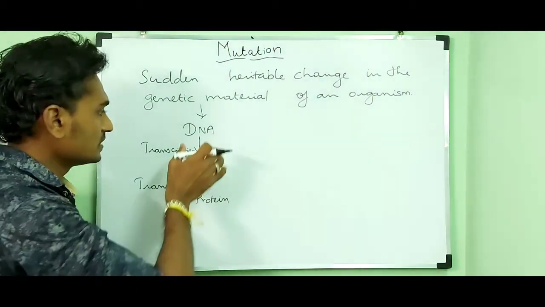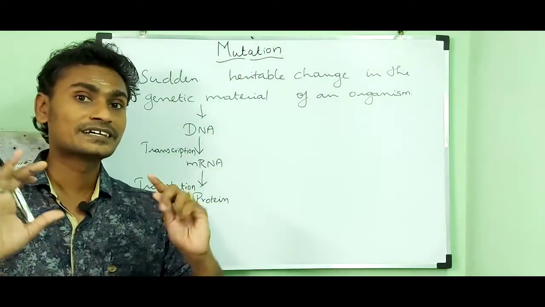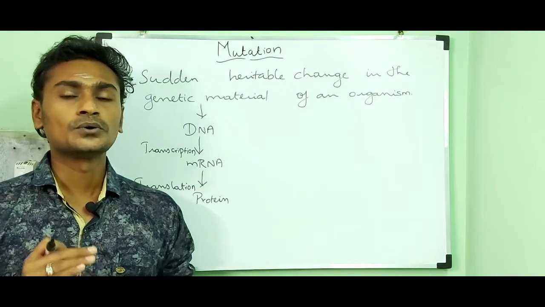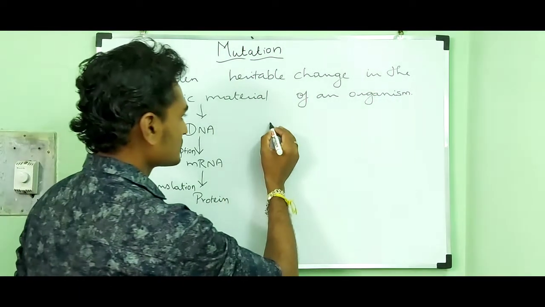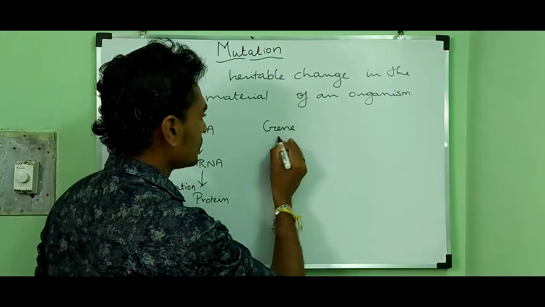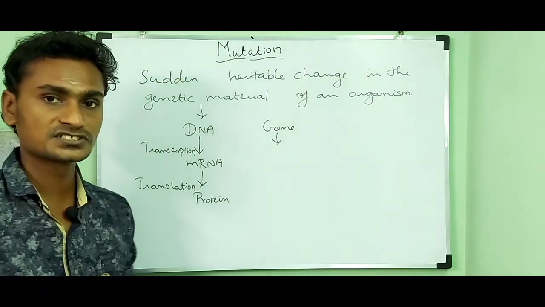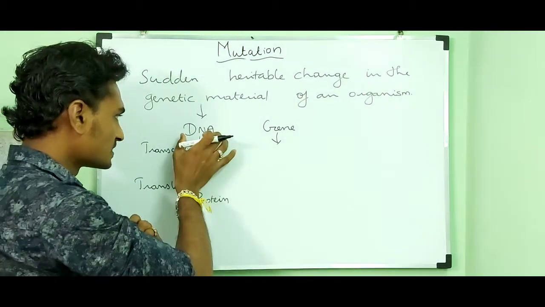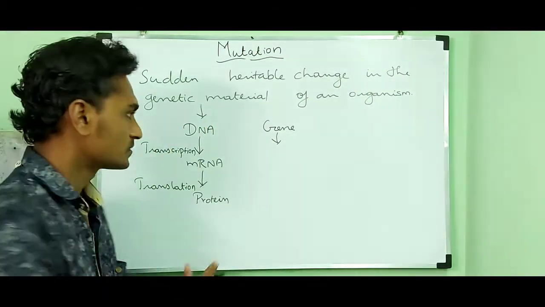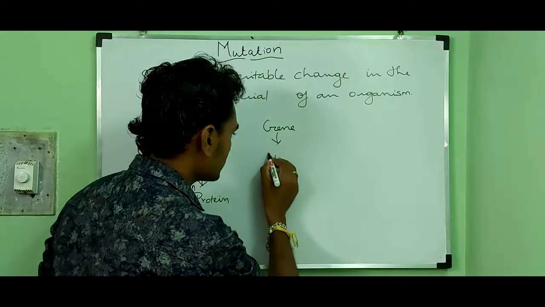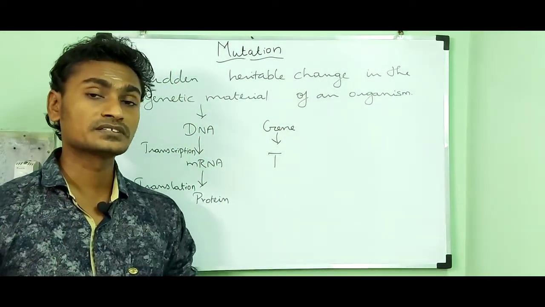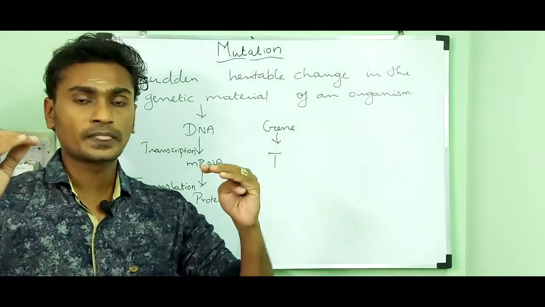So DNA is responsible for a character. We can call it a gene. So gene is nothing but a segment of DNA. For example, capital T is a gene which is responsible for the character height.